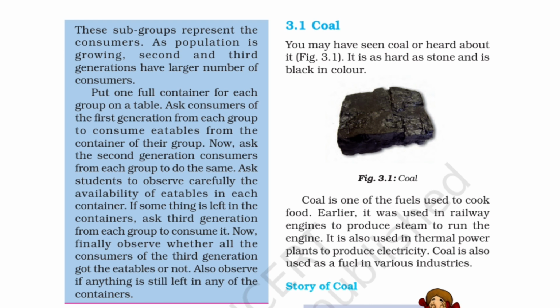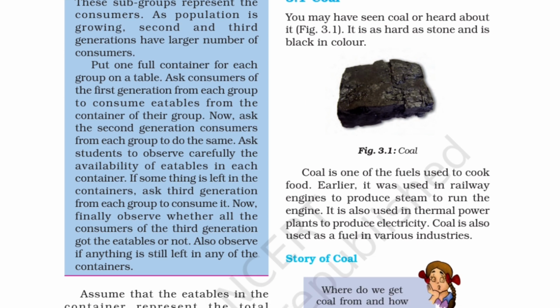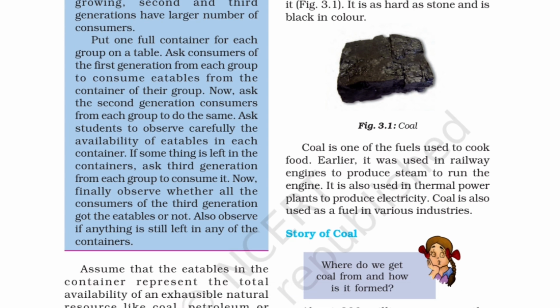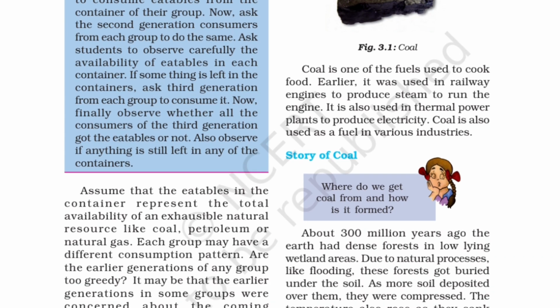As population is growing, second and third generations have larger number of consumers. Put one full container for each group on the table. Ask consumers of the first generation from each group to consume eatables from the container of their group. Now the second generation consumers from each group do the same. Then ask students to observe carefully the availability of eatables in each container. If something is left in the containers, ask third generation from each group to consume it. Now finally observe whether all the consumers of the third generation got the eatables or not. Also observe if anything is still left in any of the containers.